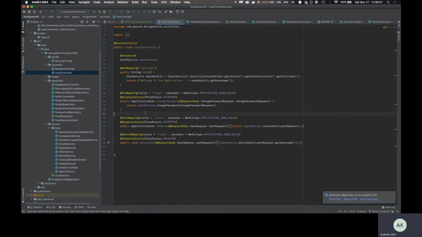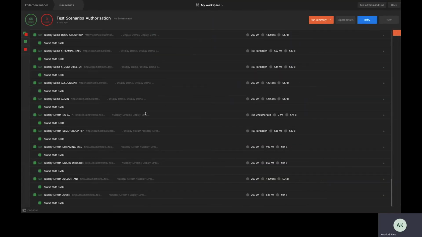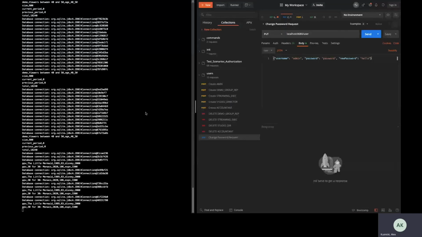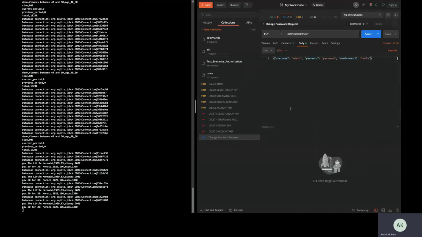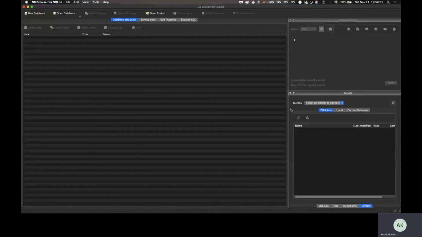So say I want to create my own user, I will have to talk to the admin and say, hey, I want an account in this system. The admin will give me a username and password, great. And then when I go to log in, I can change my own password. That way the admin themselves will not know my password. So that plays into the security piece here as well. So yeah, I've gone through that and demoed that for you, and I don't think I have anything else here for you.